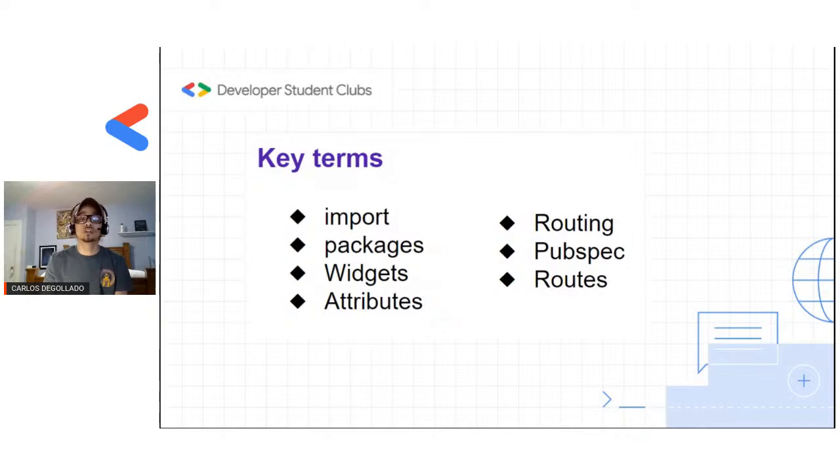Some of the key terms we laid out here are for our series. We're going to be using these quite often: imports, packages, widgets, attributes. Let me go over them quickly. An import is how you bring a package into your app. That's going to be used quite often, as we're going to be importing other packages so we can use other features of Flutter.